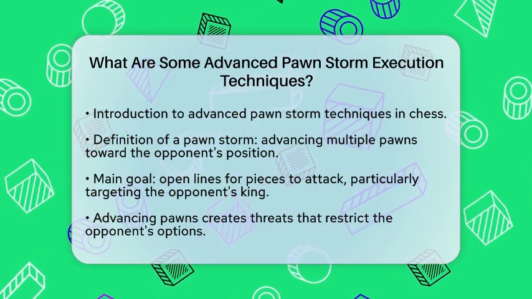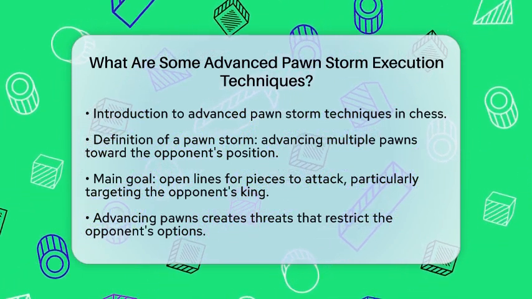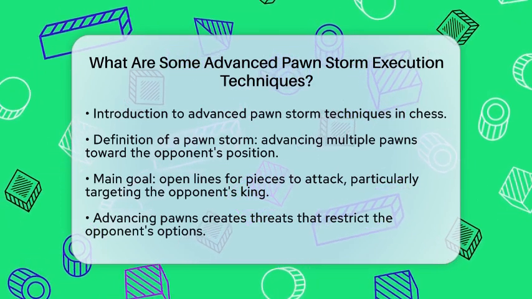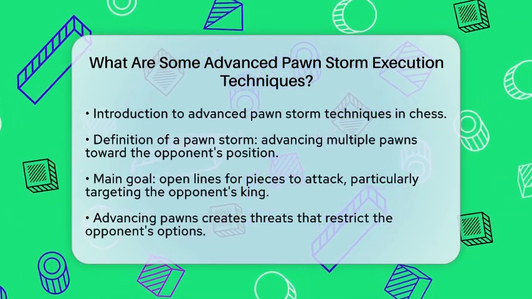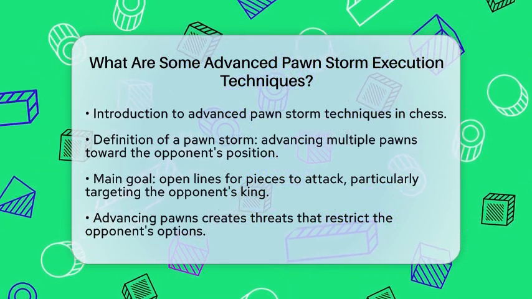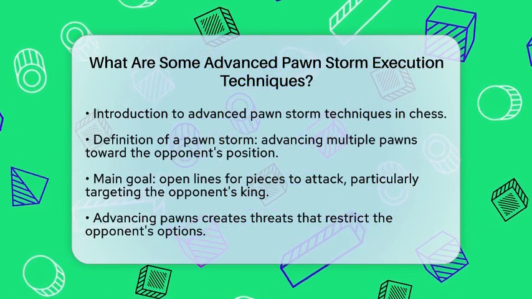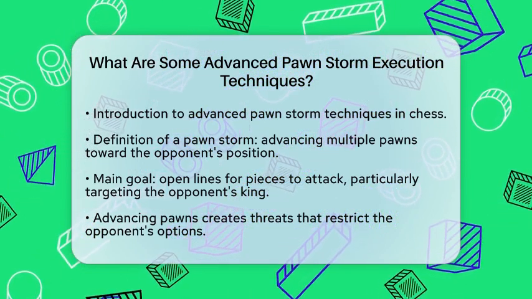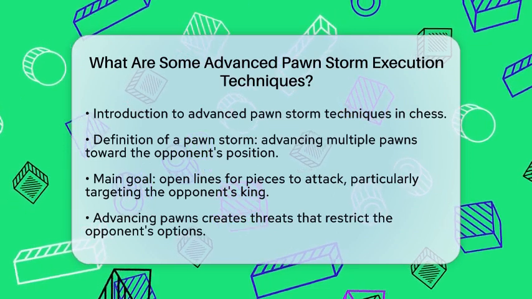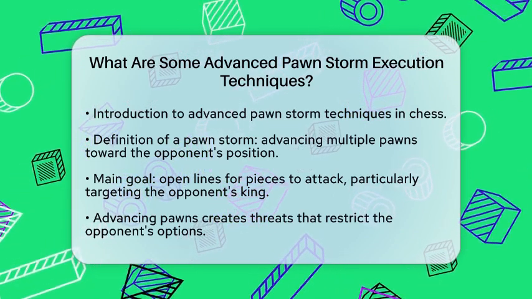First, let's talk about the main goal of a pawn storm. The primary aim is to open lines for your pieces. This allows them to attack more effectively, especially targeting the opponent's king after they have castled. When you advance your pawns, you can create threats that cramp the opponent's position, making it difficult for them to respond.